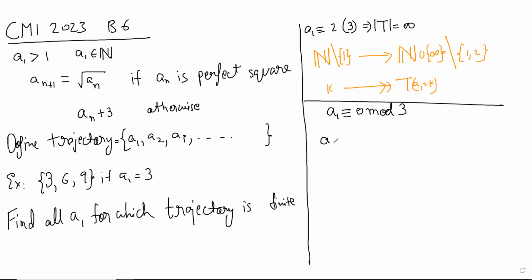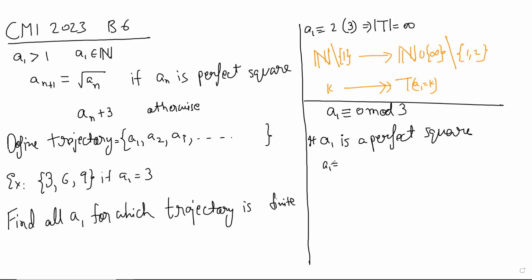I was thinking somehow it'll come back to A1. If A1 is a perfect square, in this case you can simply use induction. But where exactly will it come back? If it's 9, then it will get 9.